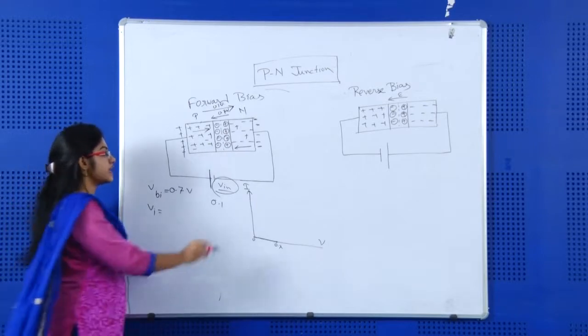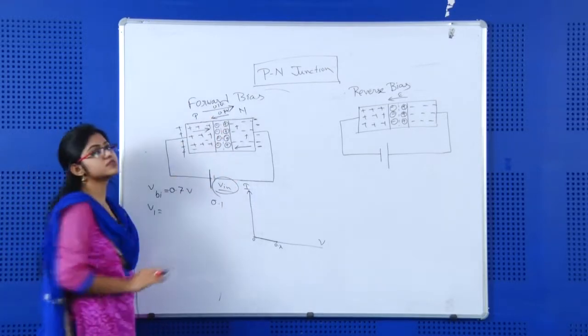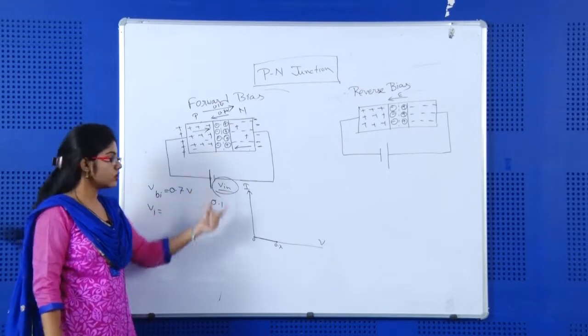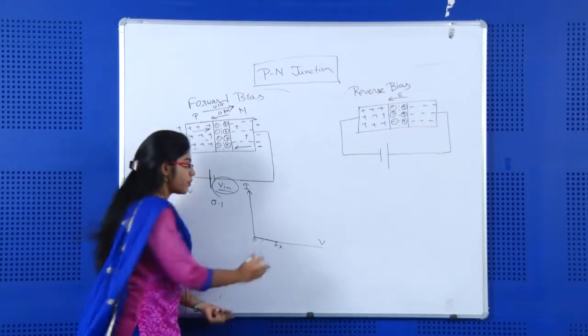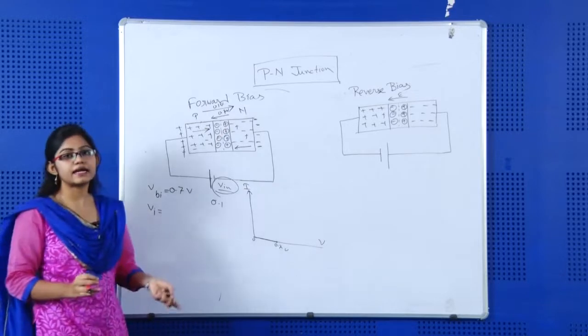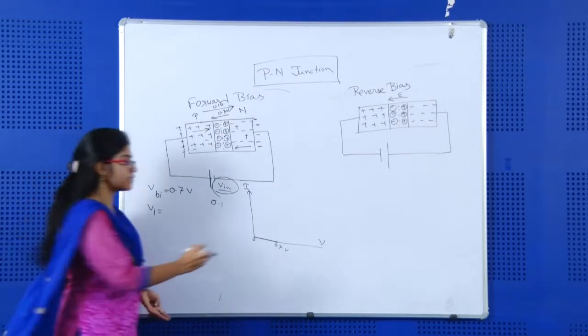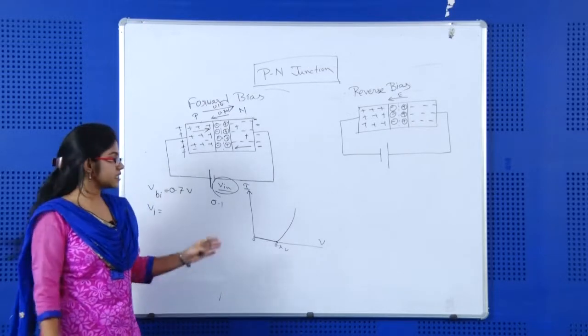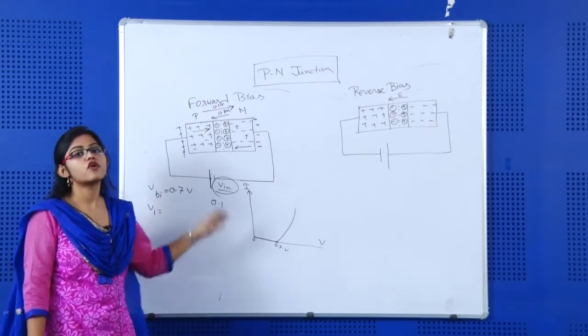Why? Because the external voltage cannot overcome the internal voltage which is developed at this PN junction diode. So, from 0 to 0.7 volt, we will not get any current, but after 0.7 volt, the current will rise like this. So, this is the graph or waveform for forward bias.